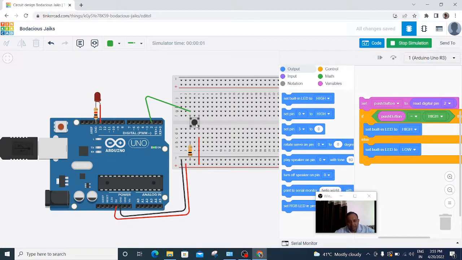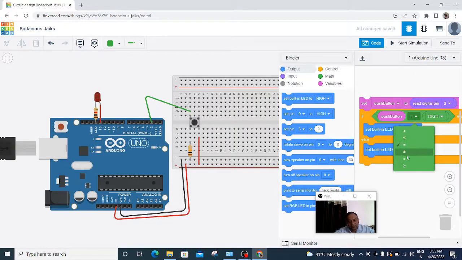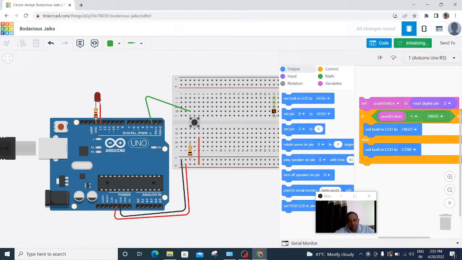So now when the button will be pressed, our LED will blink to high, you can see. And you can do the quite opposite. If it is not pressed, it will be continuously on, and it will be off when button is pressed. So you can create logic and think logic and make codes from this,